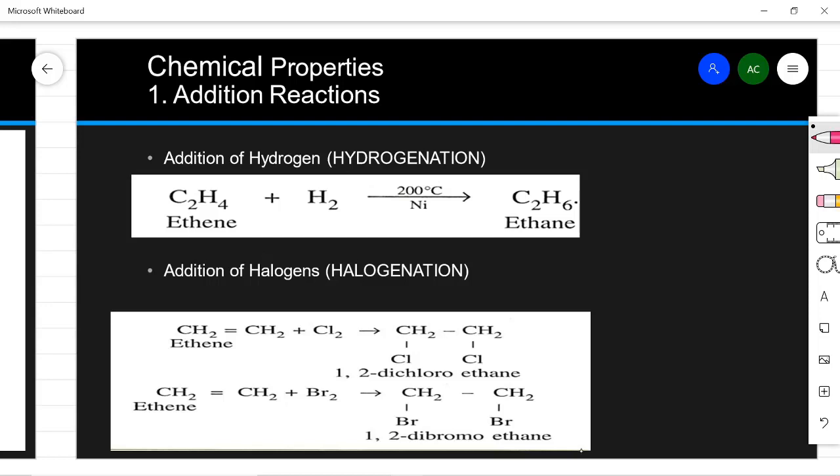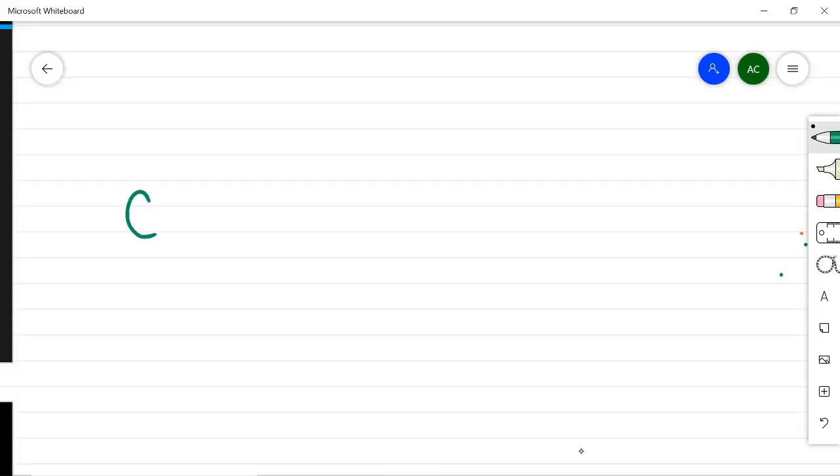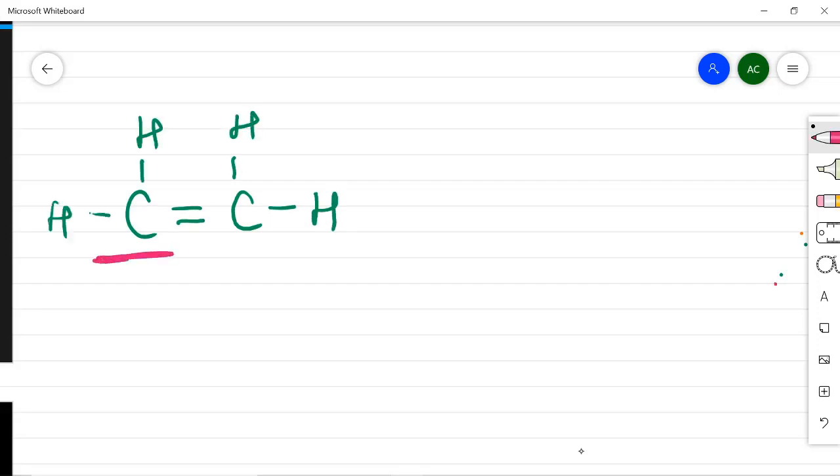So now coming to the chemical properties. Adding of hydrogen, which is known as hydrogenation. So this will add hydrogen to it and will become a saturated hydrocarbon. I have already given you one example. So let's see the C double bond C, that is C2H4. Now all the bonds of this carbon are not saturated with hydrogen. Same is the condition with this. So this is an unsaturated compound.